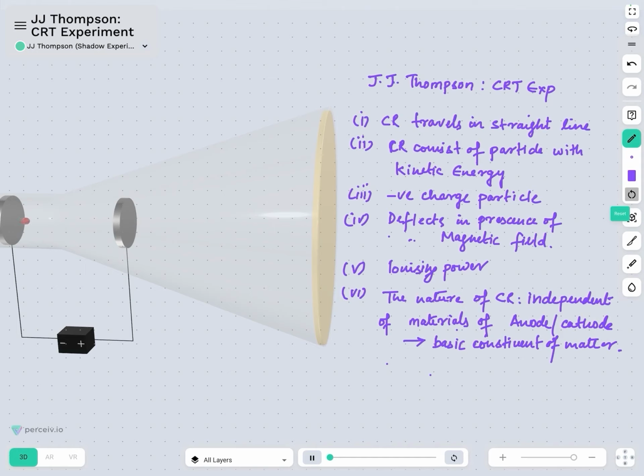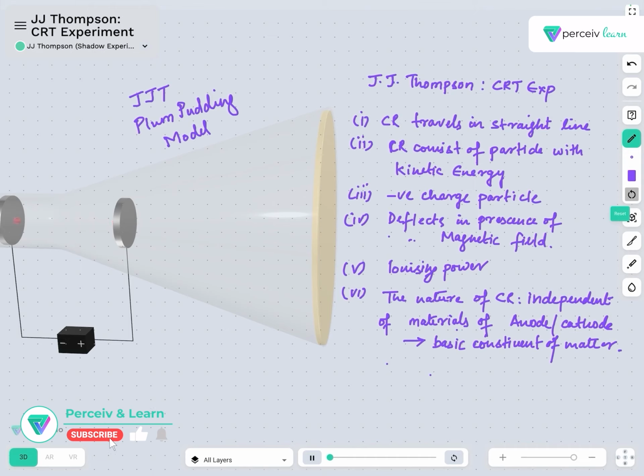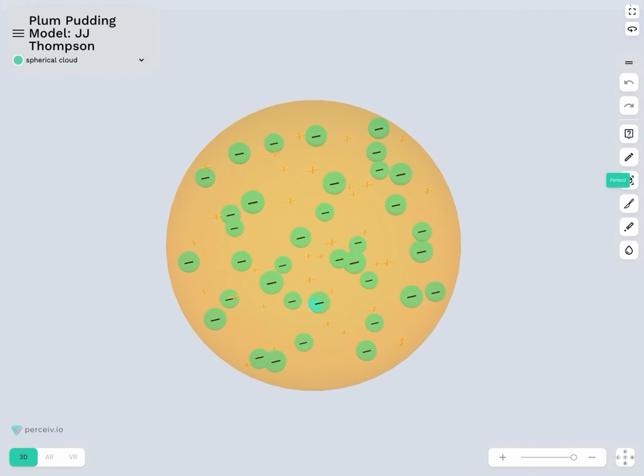So taking these things into consideration, J.J. Thomson further came up with another atomic model of his own. That model was called J.J. Thomson's plum pudding model. So our next point of discussion will be J.J. Thomson's plum pudding model. Let's start. After the discovery of the electron in 1897 by J.J. Thomson, he came up with a new model which is known as the plum pudding model.